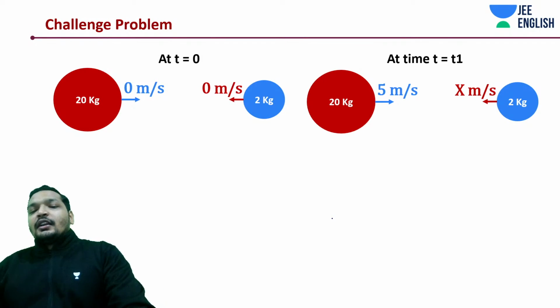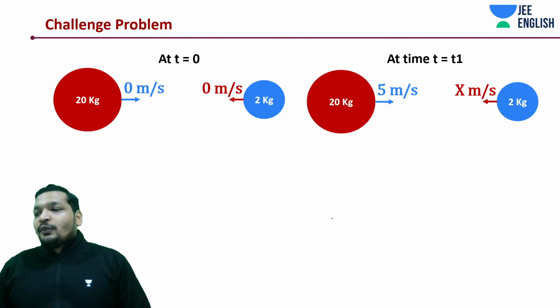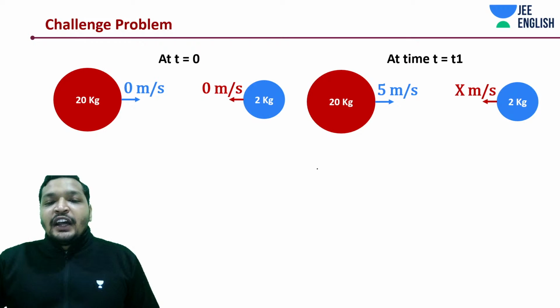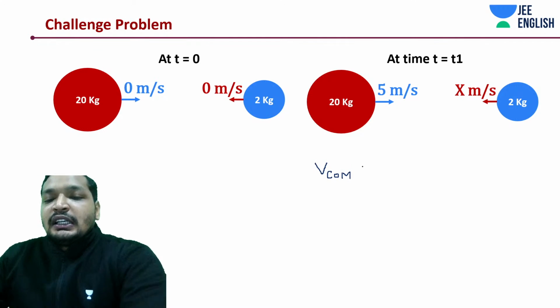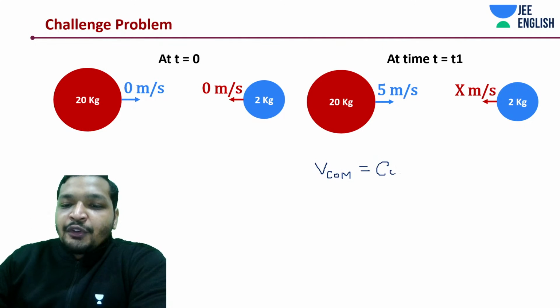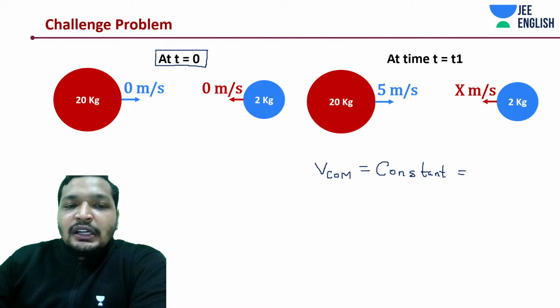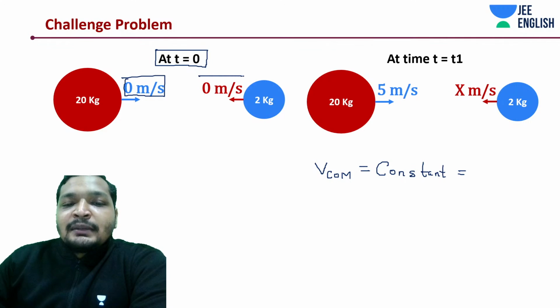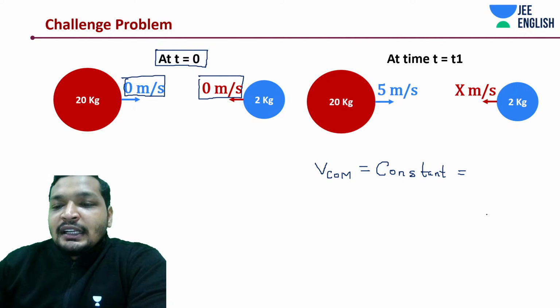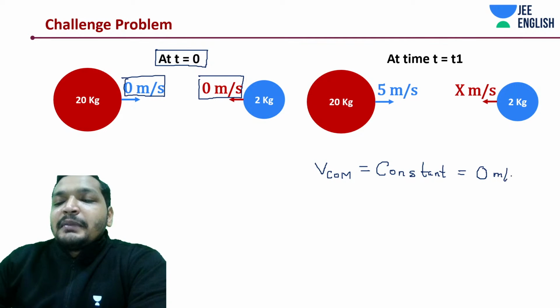Okay. What is the concept that you are supposed to apply over here? Whatever we have learned now. Velocity of center of mass should be how much? Constant. Right, now you're wondering it's constant. But can't you say if initially two bodies in a system are at rest, at time t equal to 0, if both the bodies are at rest, what does it mean, students? Doesn't it mean that your velocity of center of mass is 0 meters per second?